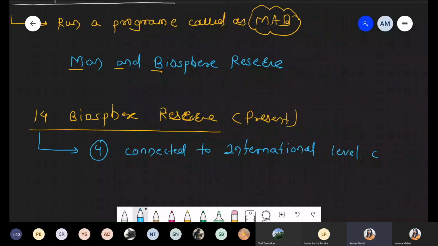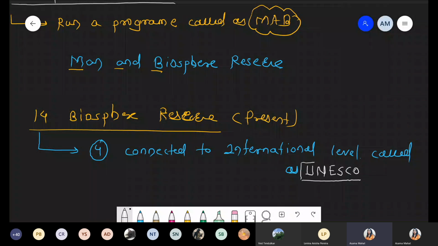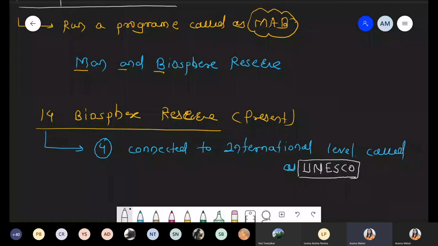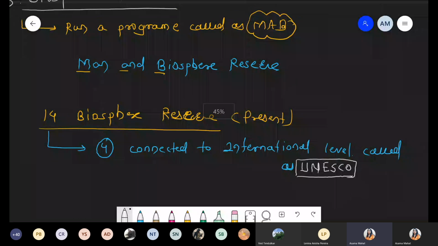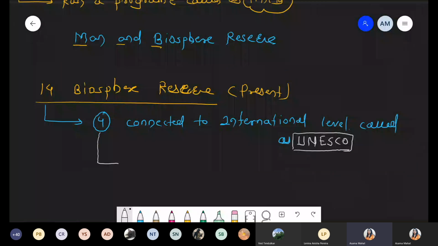No need for the long form because questions don't come from the long form. Simply it is called UNESCO. International level means it is connected to UNESCO. So a total of 14 biosphere reserves are present in India, but out of that 14, 4 are connected with the international level, and I am taking those 4 as examples. We are not taking all 14, so we are taking examples of those 4.